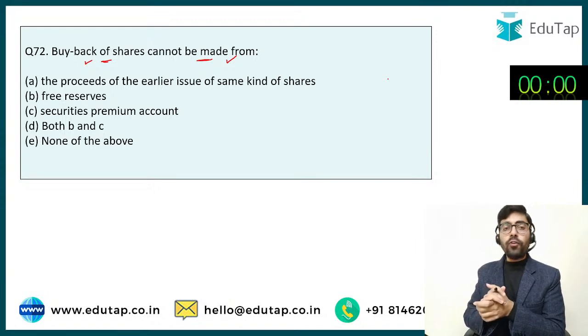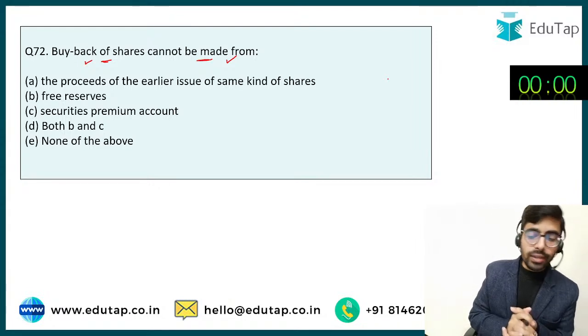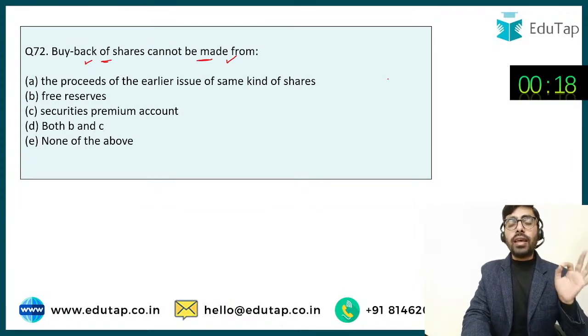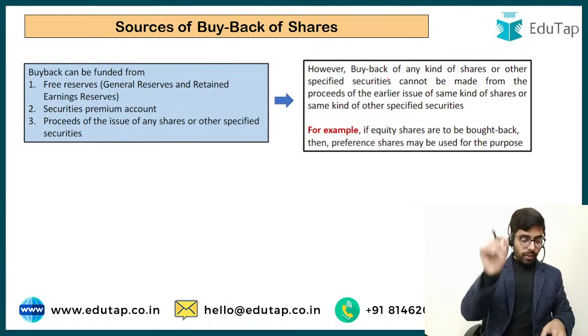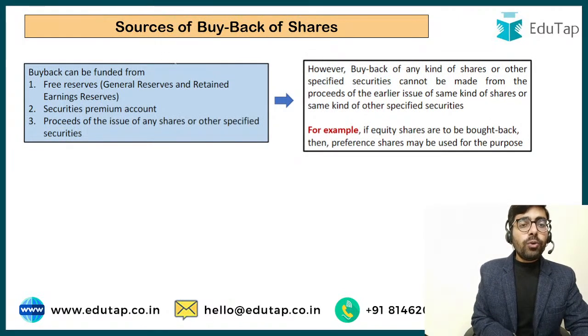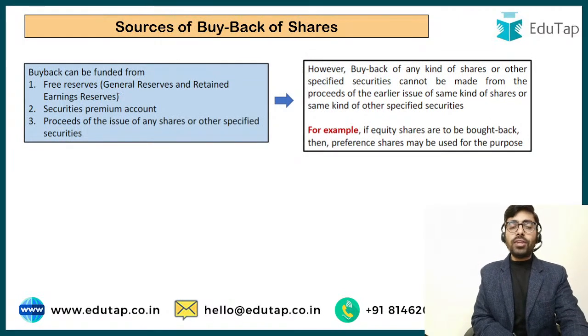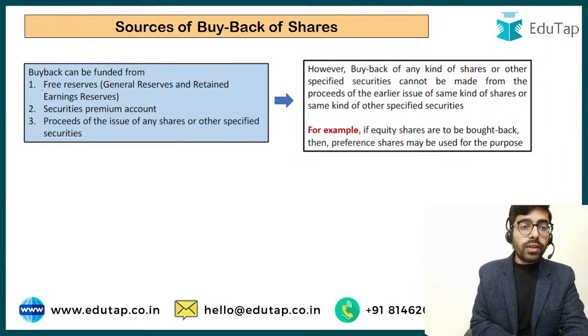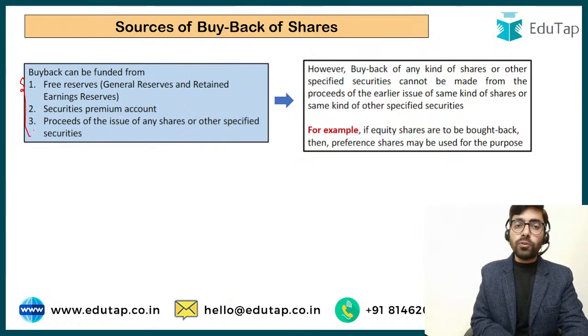But we have to follow the provisions of the company's law. I just told you, sections 68, 69, 70, you have to comply with for buyback. As per the provisions of this section, if you have to buy the shares of a company, you have to use these sources only. So what are these sources?